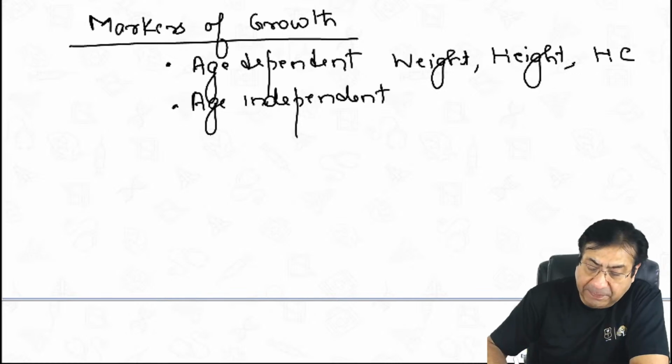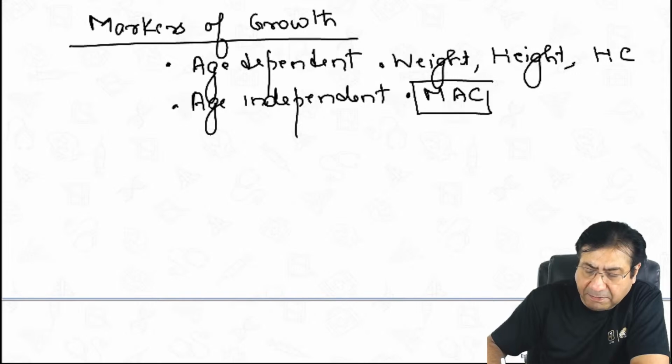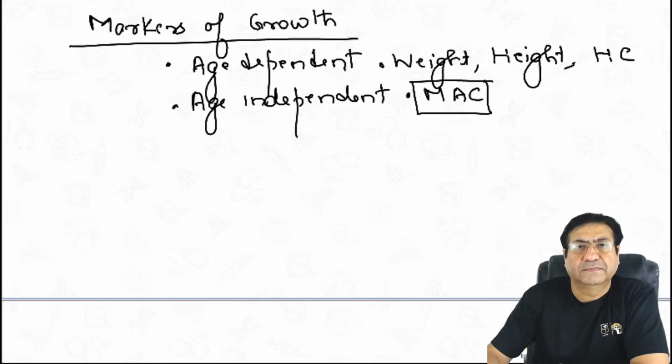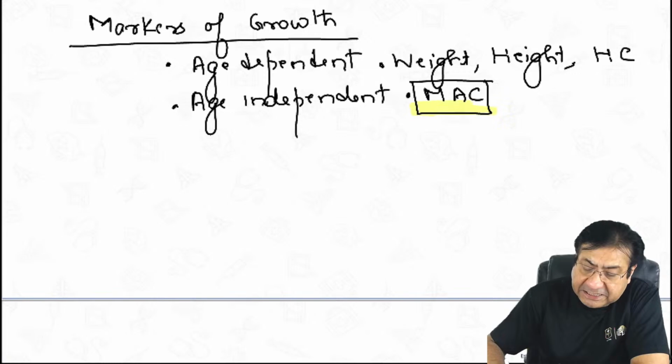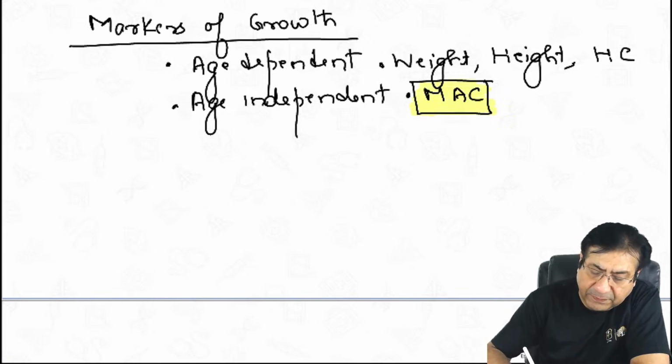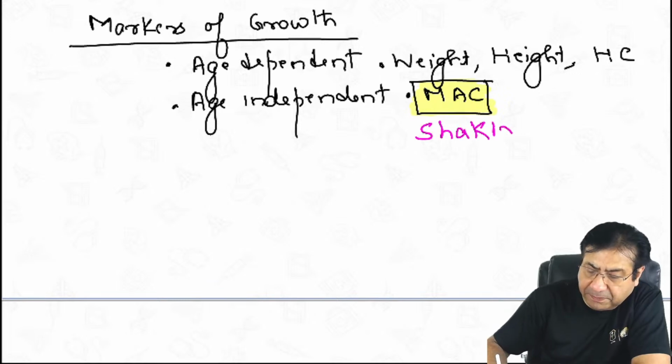Which are the age-independent markers? One of the most important age-independent markers is the mid-arm circumference of the child. Please remember the instrument that is used to measure the mid-arm circumference, which is the Shakir's tape. So, the instrument used to measure the mid-arm circumference of the child is the Shakir's tape.